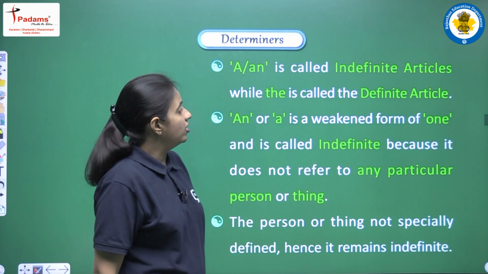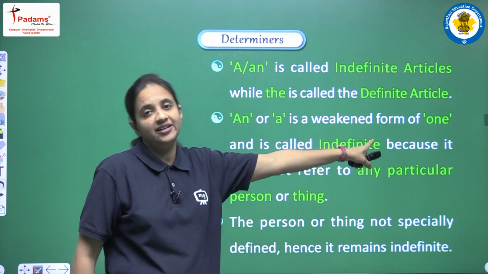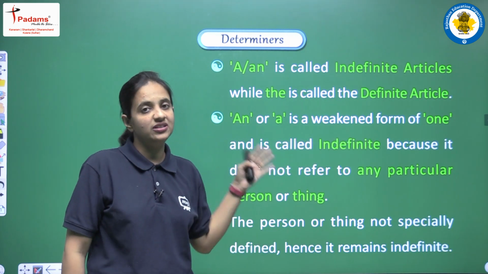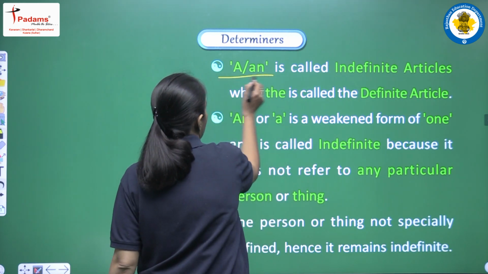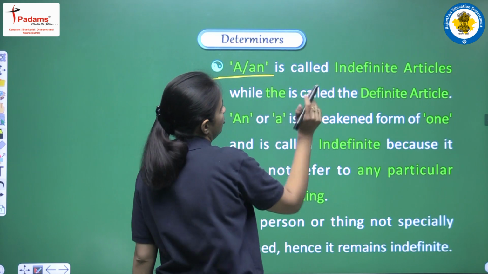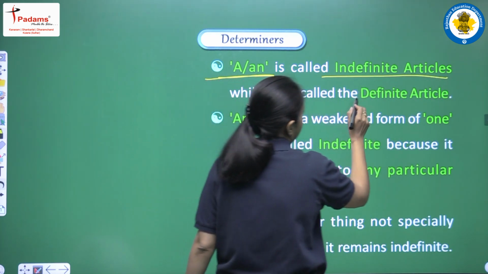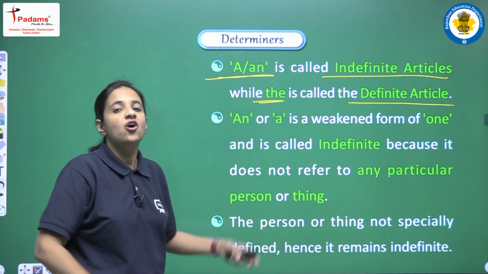A, an is called the indefinite article, while the is called the definite article, and now we will see all the details related to these three words. First of all, a or an, these two words are known as indefinite articles, and the is known as a definite article. So what is the difference? We will cover all these things.